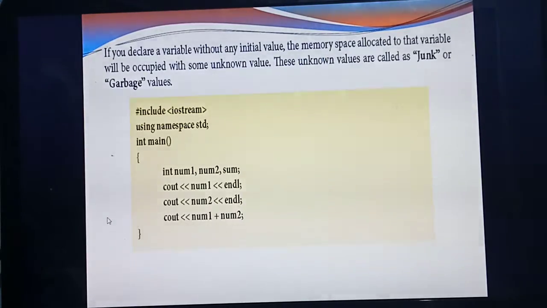Listen carefully. Here you have declared two variables, num1 and num2, but you are not giving any values for the variables. Are you giving any values for the variables? No. So the num1 and num2 spaces will be occupied by some unknown values. Those values we call junk values or garbage values. Understood what junk values or garbage values mean?